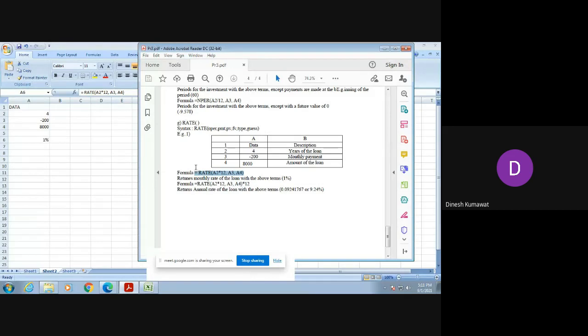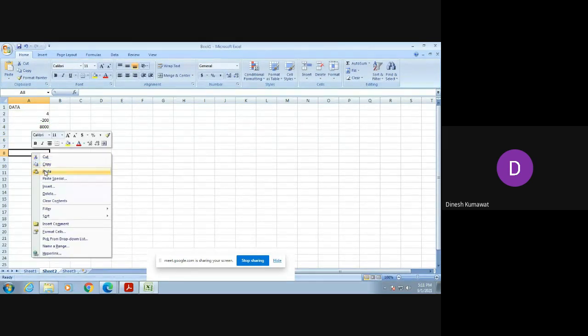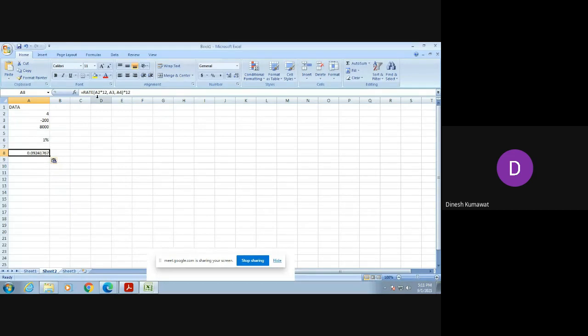Now let us verify the output of this second one. Copy and just paste. Okay, so here we are getting its output to be 0.09241767. What happens if I convert this in terms of percentage?